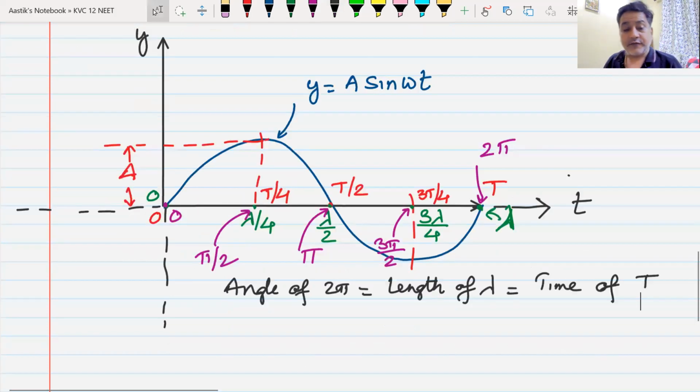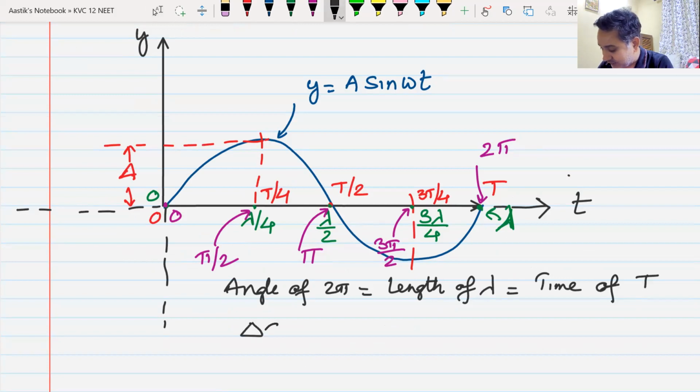Yes, sir. From here, I can convert angle into distance for a wave, or angle into time, or time into length, or length into angle. How do I do this?